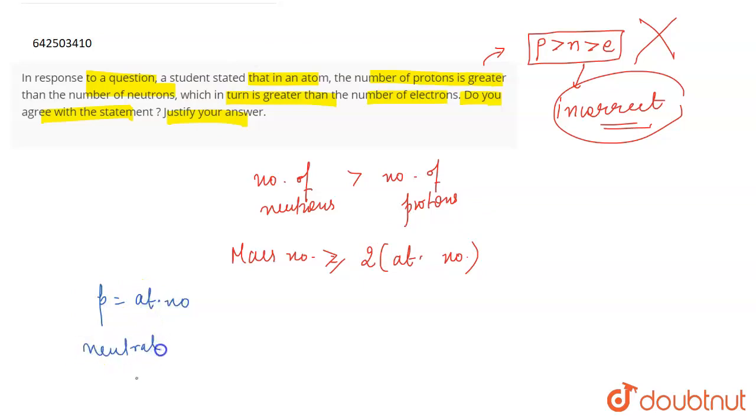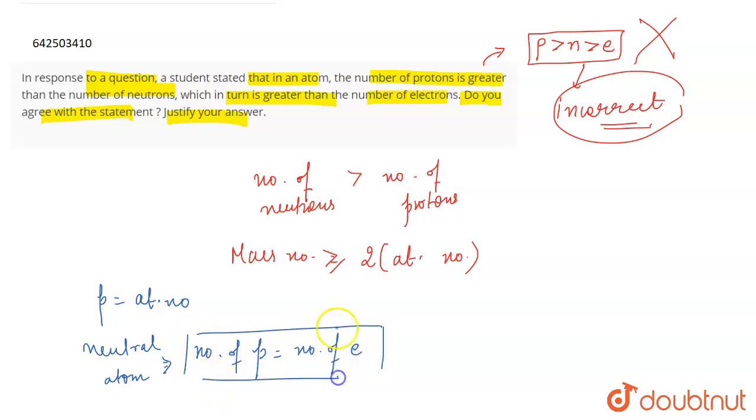For a neutral atom, meaning not a charged atom, not an ion, but a neutral atom which does not have any charge, the number of protons is equal to the number of electrons, okay? So the number of neutrons is greater than the number of protons and electrons as well. The number of neutrons can be greater than the number of protons and electrons both, because for a neutral atom the number of protons is equal to the number of electrons, but the number of neutrons can never be less than the number of protons or electrons.